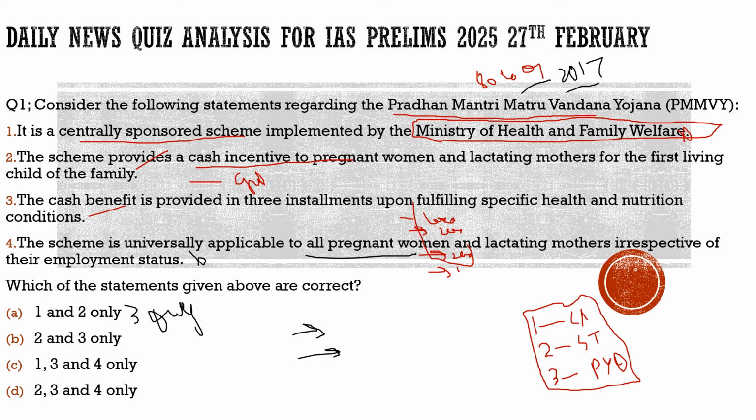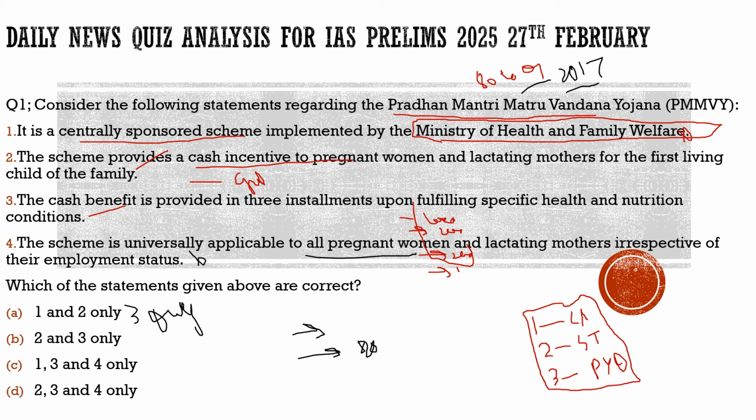Only 870 crore is the budgetary allocation given to this scheme, and according to the author, this is also very much less for the scheme to provide this money to every woman in our country who is working in the unorganized sector. And also about the implementation of the scheme, it has been found out that the effective coverage of the scheme was earlier, in 2017-18, only 36%.